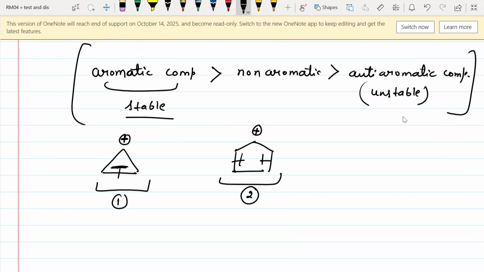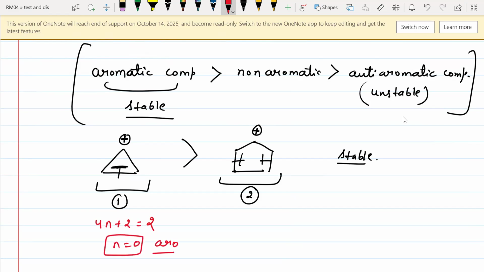Yet, the first compound is more stable. If we talk about the stability, the first compound is more stable than the second one, because if I check the aromatic, non-aromatic, and anti-aromatic part among these two compounds, I can say that the first compound is cyclic, there is resonance throughout the ring, and it is also planar, and it follows 4n plus 2 equals the pi electrons, which is 2, n is equal to 0, hence it is aromatic.